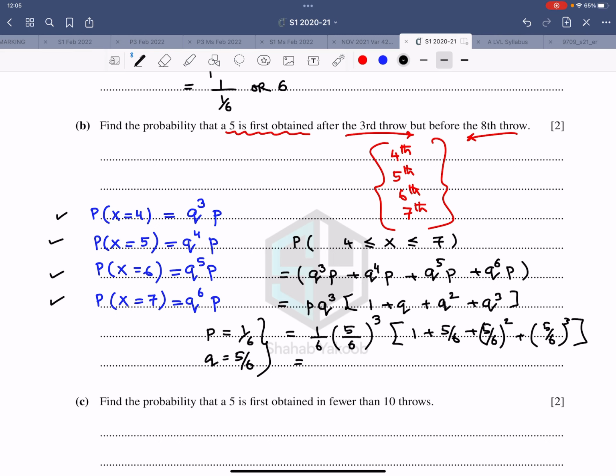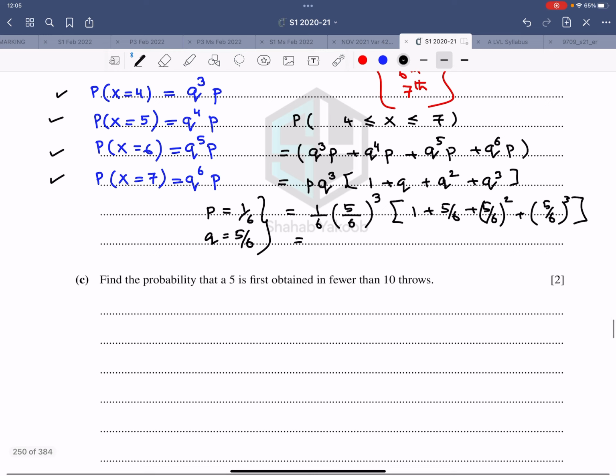The next part, it says find the probability that the 5 is first obtained in fewer than 10 throws. So probability x is less than 10. It's a discrete probability distribution, so you have to change it into an inclusive inequality.